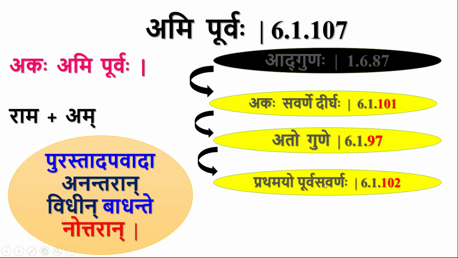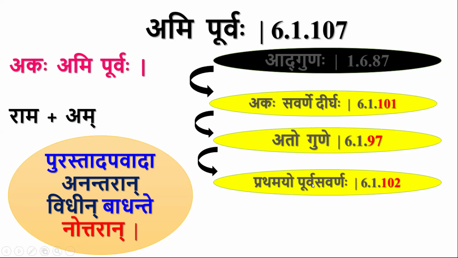Pratamayo Purva Savarnaha is an utsarga for Ato Gune because it can act in the cases where Ato Gune is not applicable, but Ato Gune cannot act if Pratamayo Purva Savarnaha is applied everywhere. That is not the case. Okay, don't get confused here. The question is: Ato Gune is an exception for Akasavarne Dirgaha and Pratamayo Purva Savarnaha. Why can Ato Gune not block Pratamayo Purva Savarnaha?